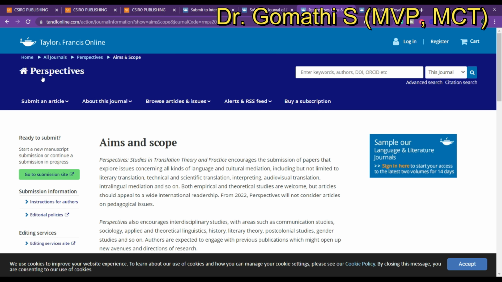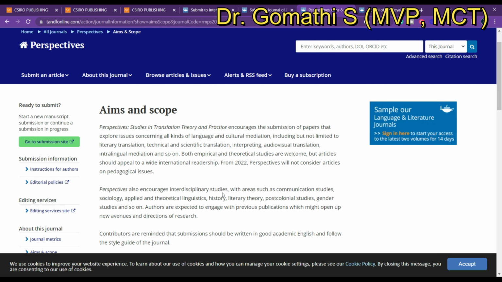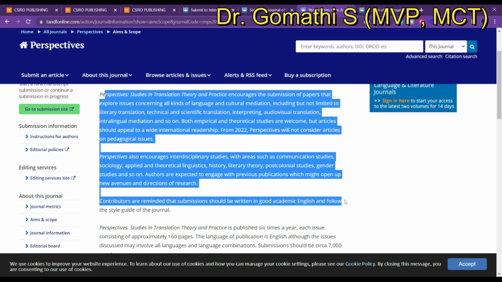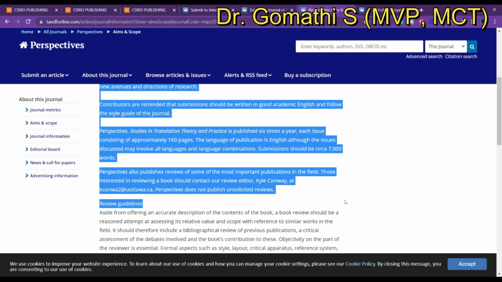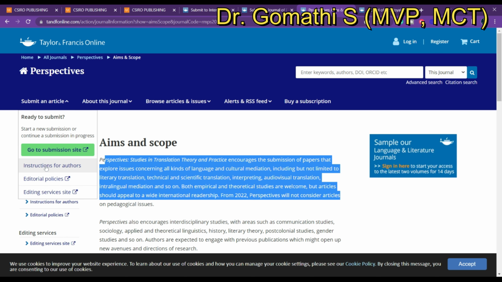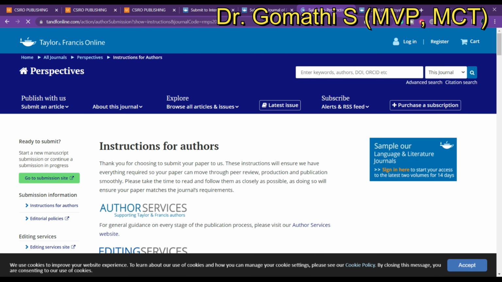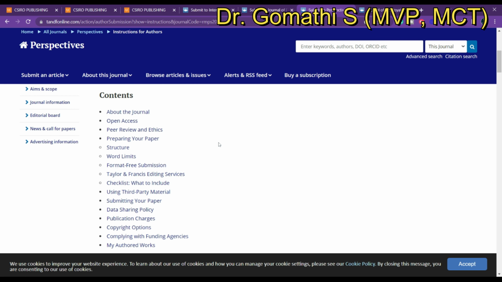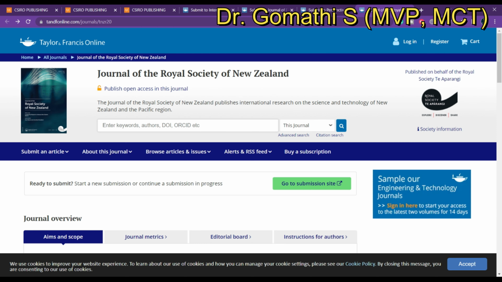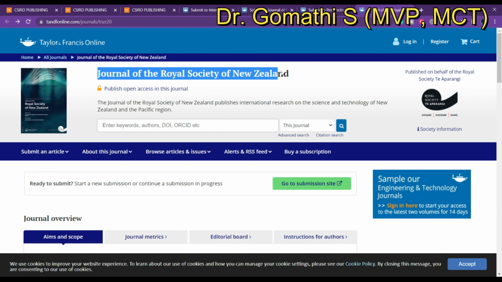So next one is Perspectives. This is for English. So you can see the complete aim and scope of the journal here. And if you want to know more about the instructions to the author, you can see here the instructions to the author, and you can find the publication charges. There are no fees, and if you want color in the print version, then it is charged. And the last one is the Journal of the Royal Society of New Zealand.